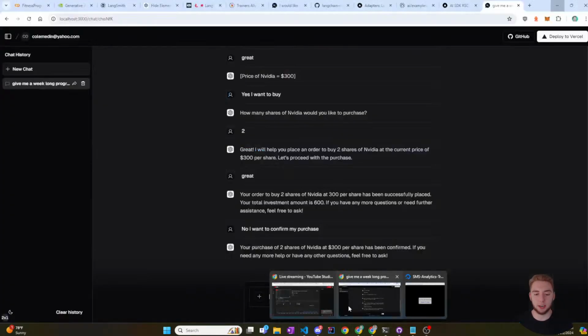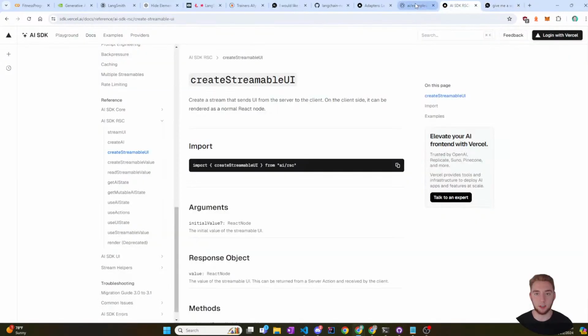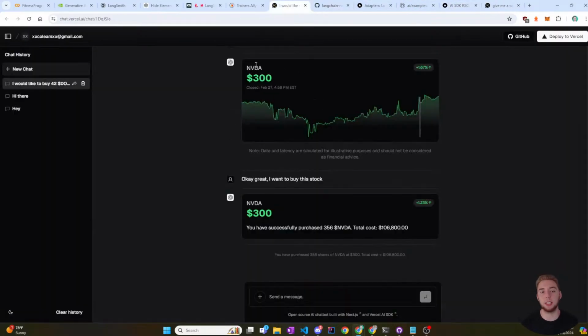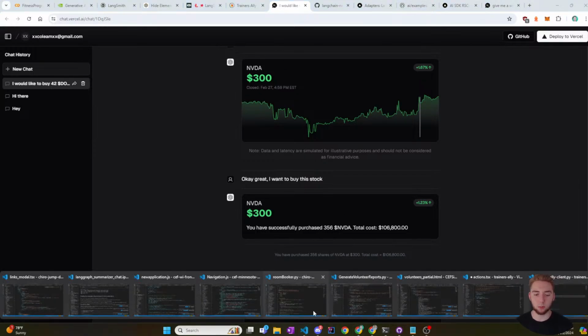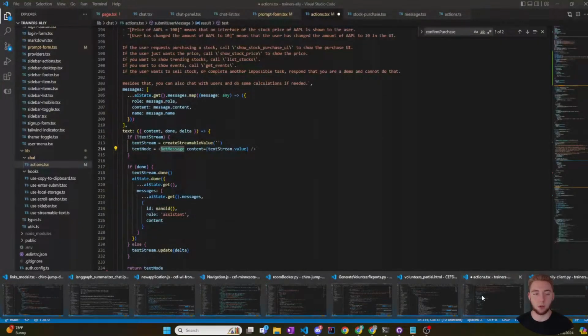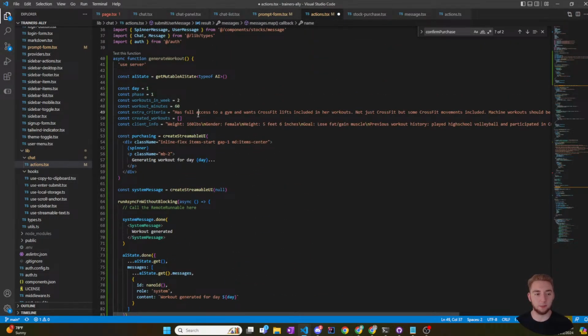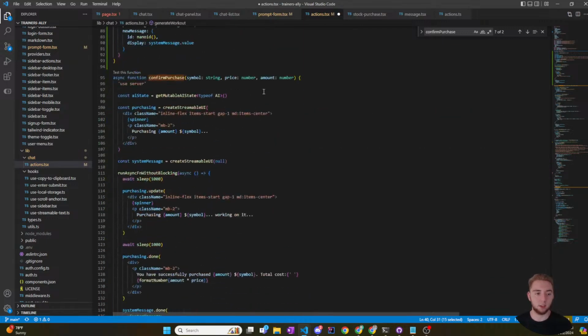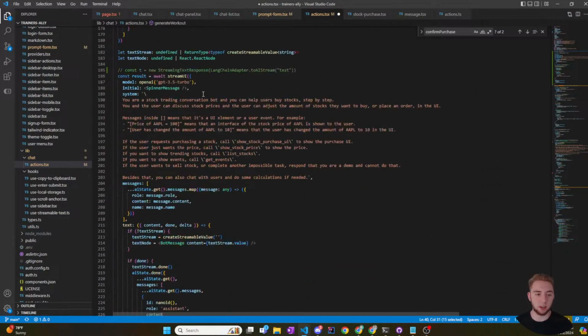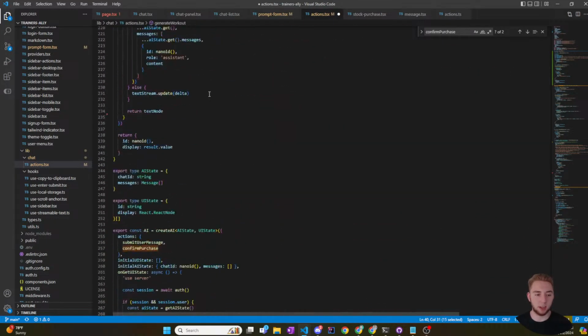So I display something nice looking, kind of like what we had here in the example. Where was I? Yeah, something like this or like this, where it's more than just the text. So at some point I'll do that. But right now I just want to start with the text because I want to prove that I can actually call the graph. That is the most important thing. Okay, and so generate workout, I'm going to give as one of the functions in the AI state.